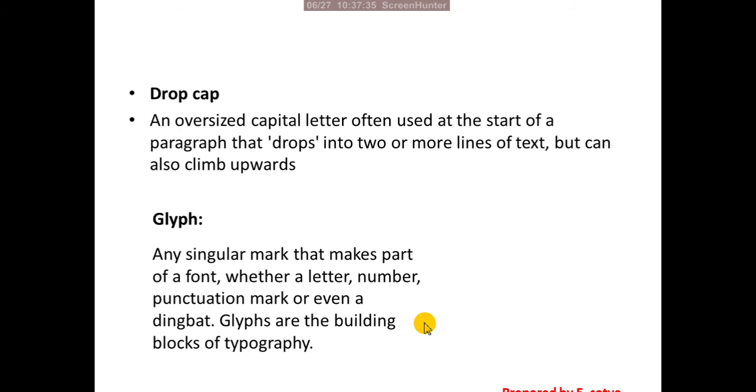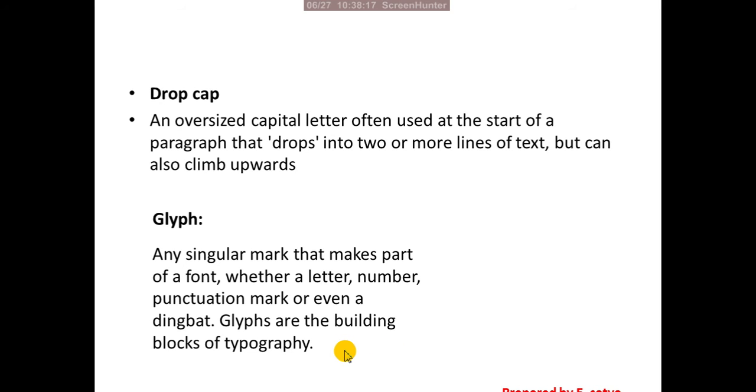Next is a drop cap. A drop cap is an oversized capital letter often used at the start of a paragraph that drops into 2 or more lines of text, but can also climb upwards. For better understanding, drop cap means in any novel or any magazine, in the first paragraph we find one big character, big text. After that the remaining text generally has the same font size, but the first letter can be a bigger size and a separate color also. That is called a drop cap.